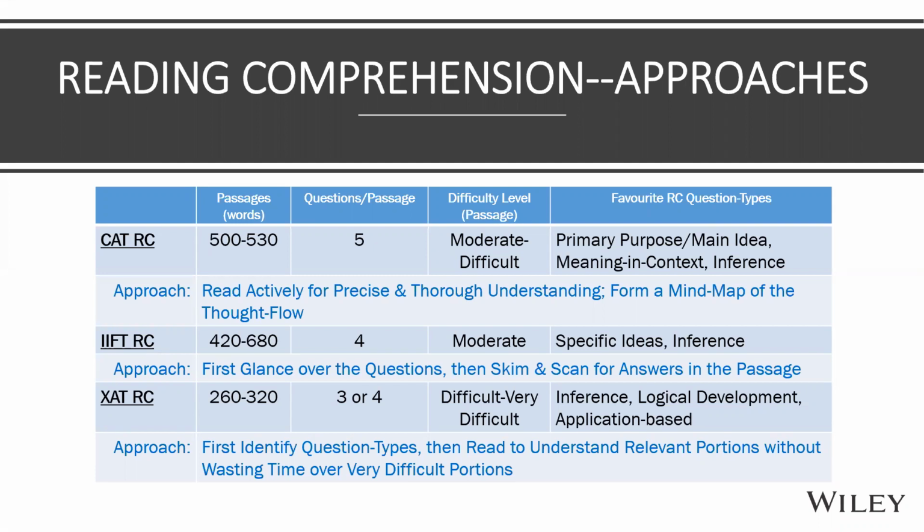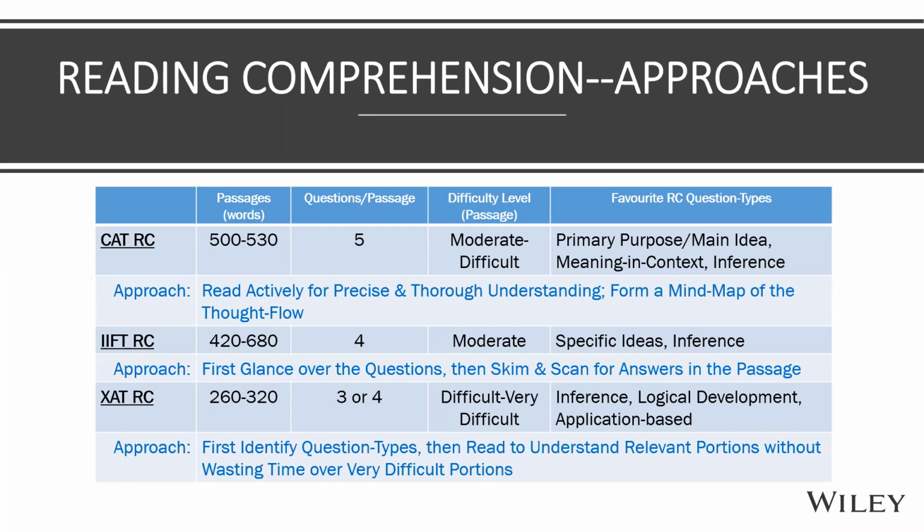So if we go by just last year's IFT pattern, this should be what your approach should be. In 20 minutes, if you have to do 4 passages, even if they are short, you need to move a little faster in your reading. So skimming and scanning I've just written, but read in a normal way, not too thoroughly. The focus may not be so much on forming a mind map, except for a little bit. But once that habit is formed, even if you do it fast, that habit will remain.